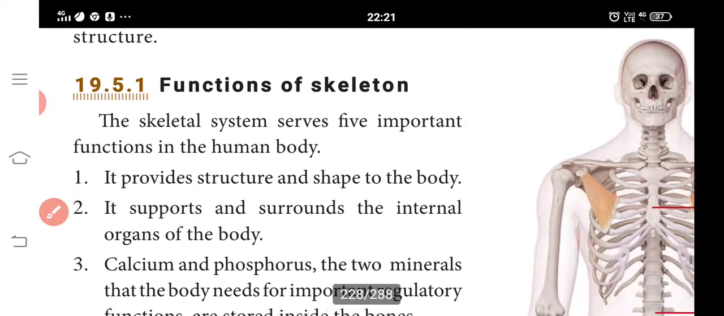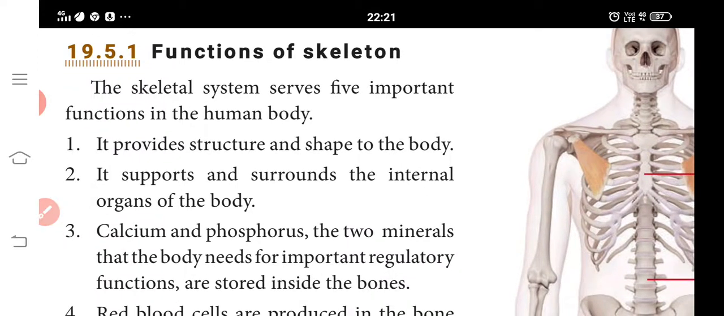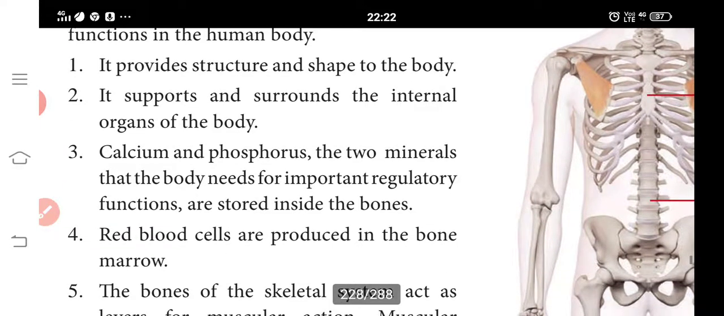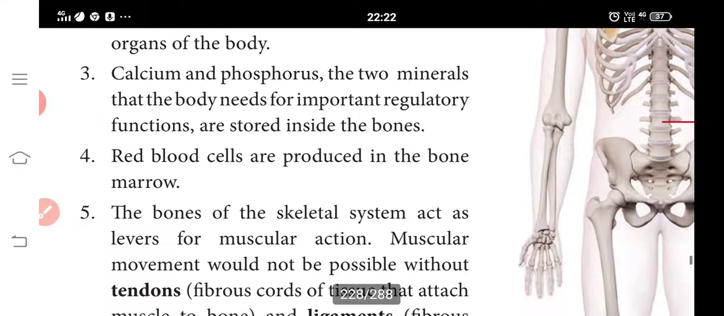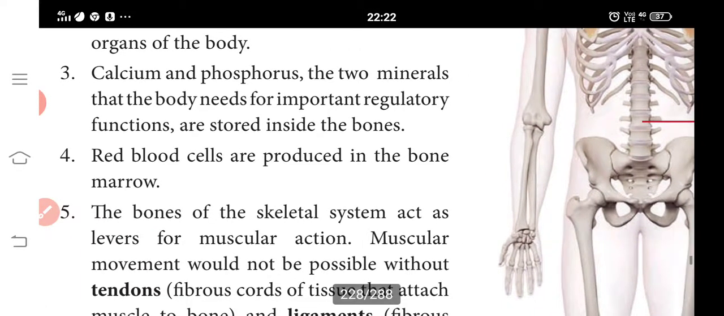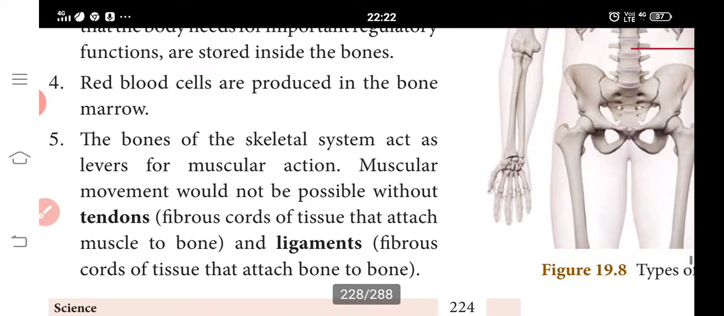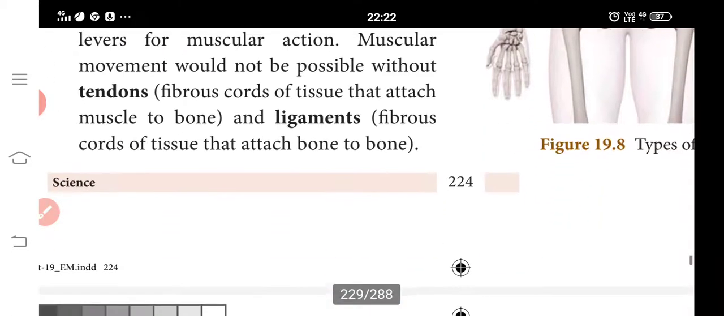Next, functions of the skeleton. The skeleton system serves five important functions in the human body. It provides structure and shape to the body. It supports and surrounds the internal organs of the body. Calcium and phosphorus, the two minerals that the body needs for important regulatory functions, are stored inside the bones. Red blood cells are produced in the bone marrow. The bones of the skeleton system act as levers for muscular action. Muscular movement would not be possible without tendons and ligaments.